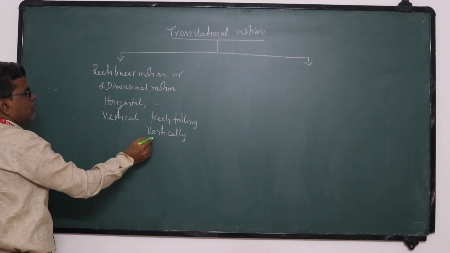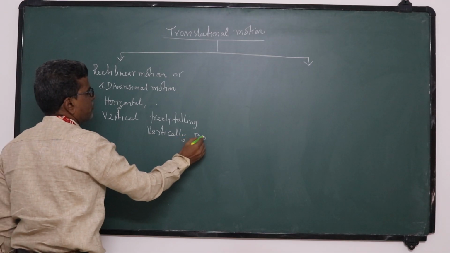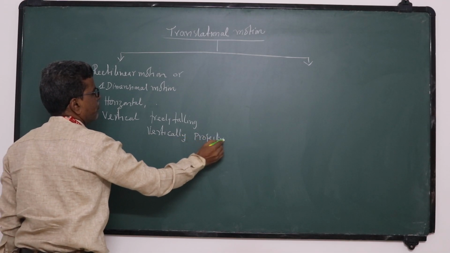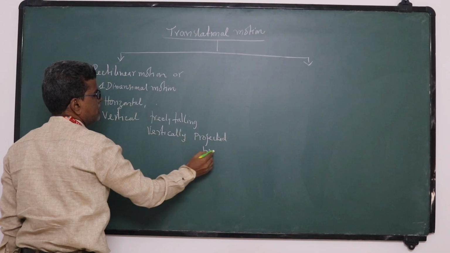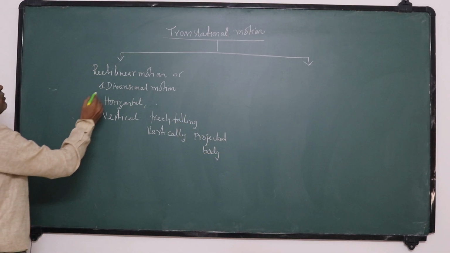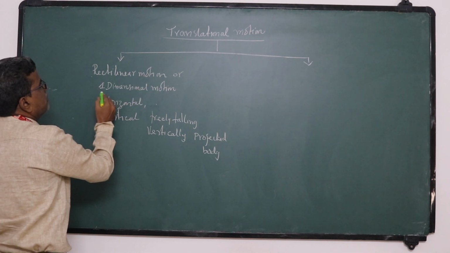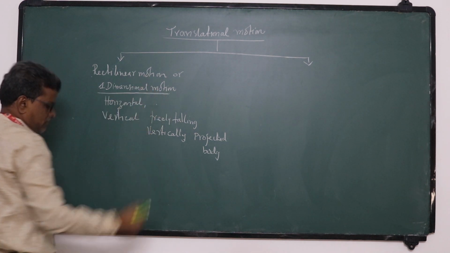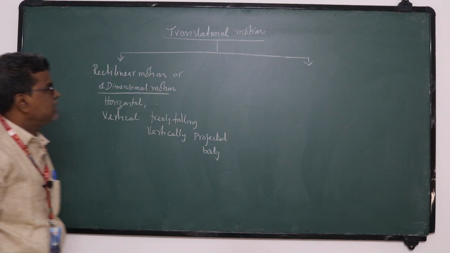So these are the things we discussed under rectilinear motion, that is one-dimensional motion. So far we discussed it.